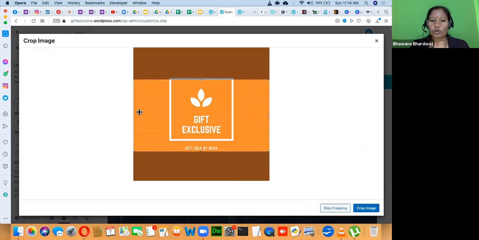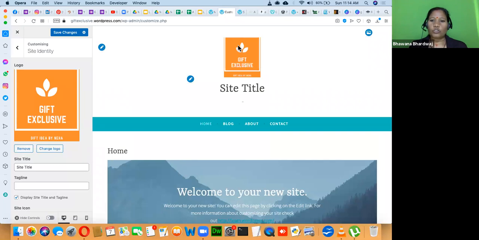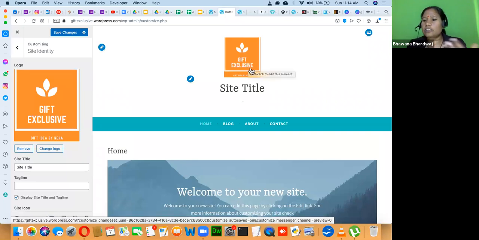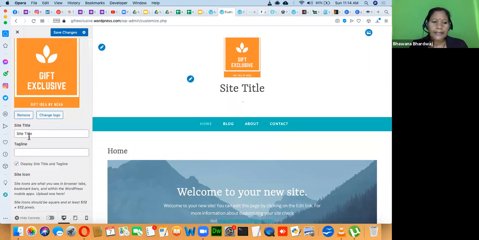That way, if you want to crop it, you can crop it. All right, so you can click on crop images. So this is your logo. You can experiment with this logo further. Right now we are using this logo. Here you can write the site title: gift exclusive, right?